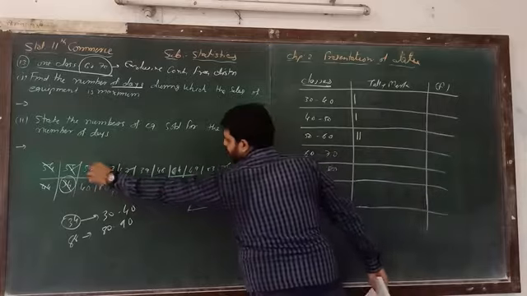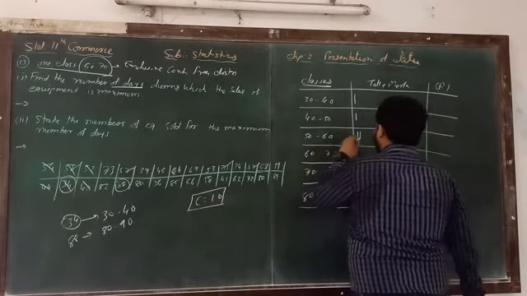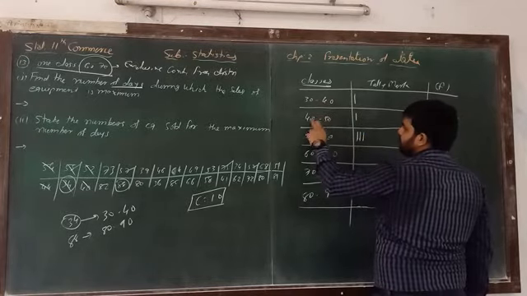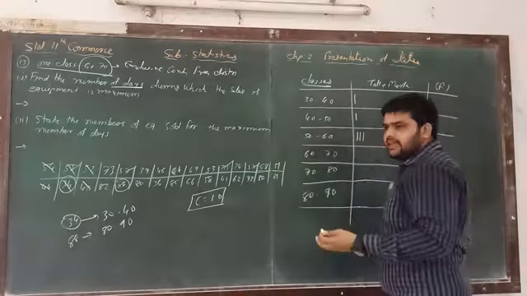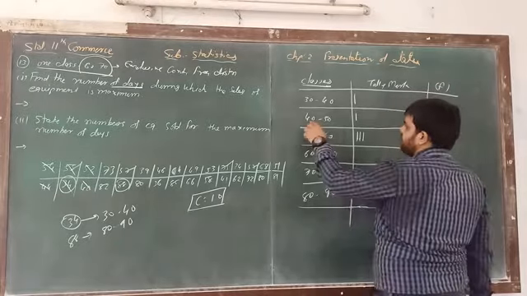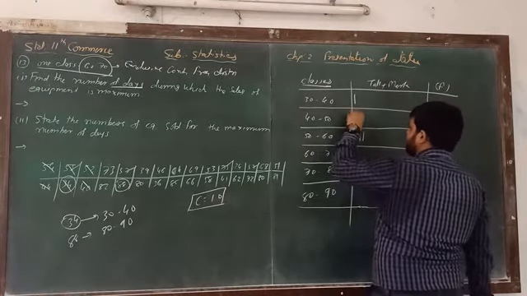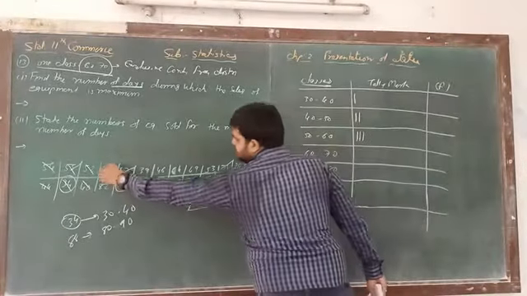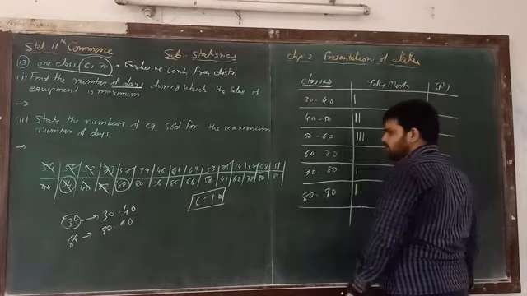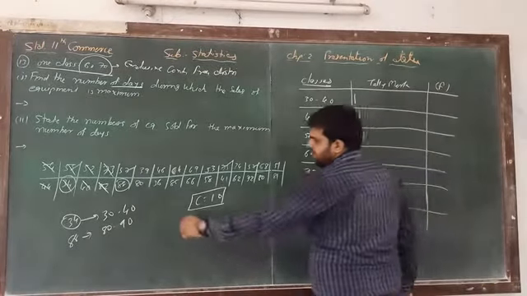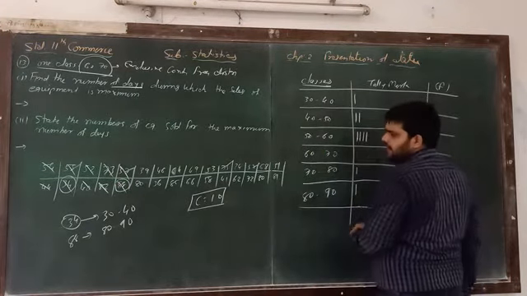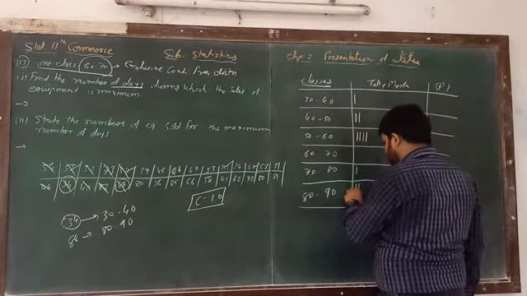Then 52, 40. 52 here, and 40 is here too. But as we discussed earlier, whatever the upper limit is, we do not include it in that class, so 40 goes into 40 to 50. Then 73, 82. Then 57, 88. 57 is here, and 88 is in 80 to 90.